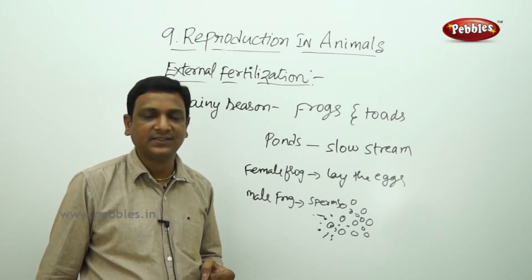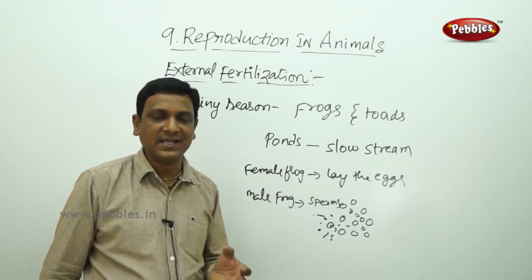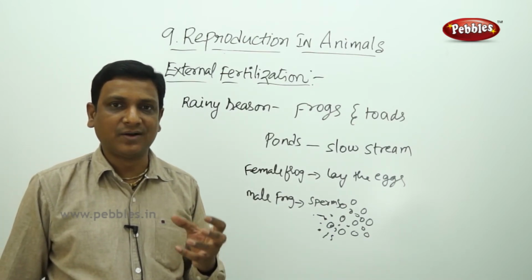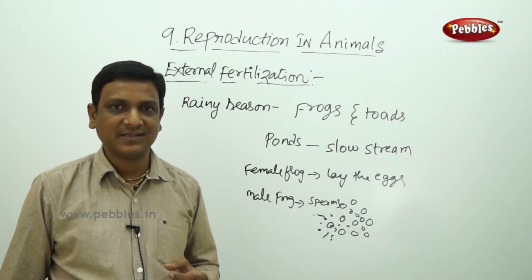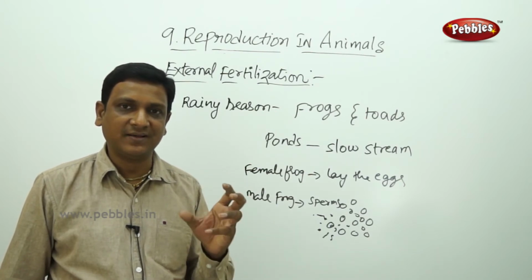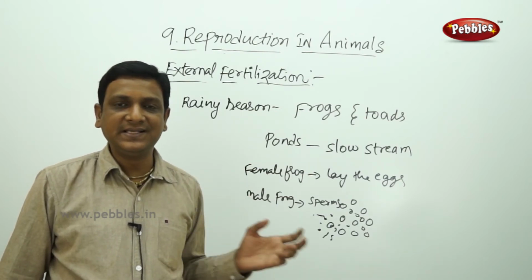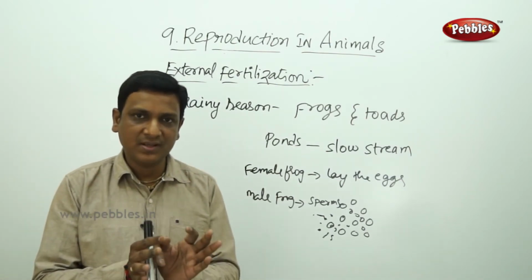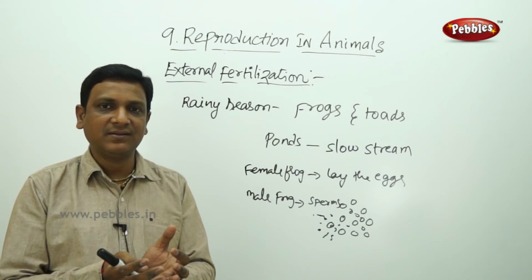In all these cases, the female organism lays the eggs into the water. Those eggs are not like the eggs of hens. The bird eggs are shelled. But these eggs do not have any shell. They have a jelly-like material. Why do they have jelly-like material?